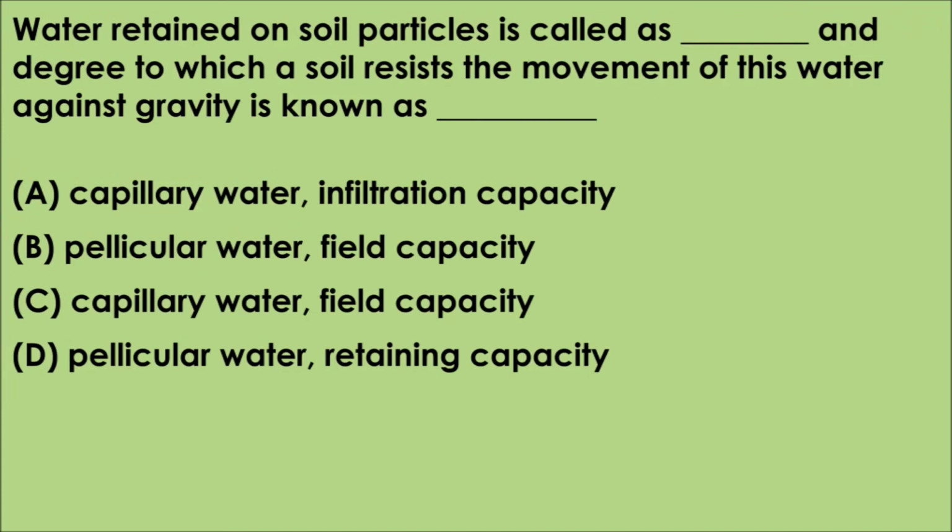Question number 6. Water retained on soil particle is called as fill in the blank, and degree to which a soil resists the movement of this water against gravity is known as fill in the blank. Option A. Capillary water, infiltration capacity, B. Pellicular water, field capacity, C. Capillary water, field capacity, D. Pellicular water, retaining capacity. The correct answer is option B. Pellicular water, field capacity.